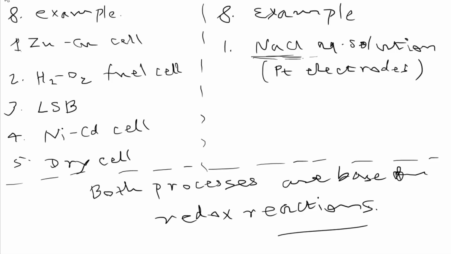And whenever we have a redox reaction, there will be a change in oxidation number or oxidation state, and there will be oxidation for a particular species as well as reduction for another species, and both processes occur simultaneously, so we say that the processes are redox. Red means reduction, ox means oxidation. That's why we say collectively redox reactions.